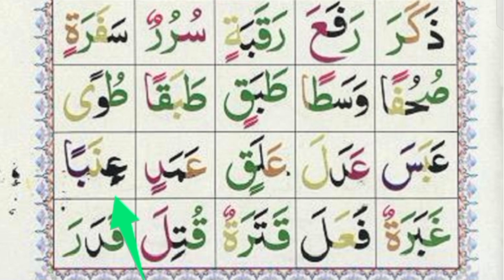This word has an alif at the end. This alif we will read while staying at the stay point, also long, Inaba. We will not read it as Inab because it has an alif, and this alif will be read.